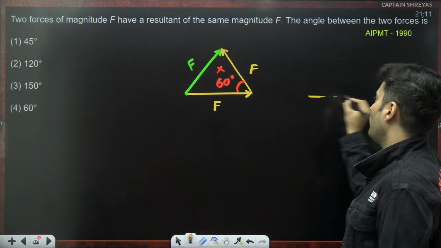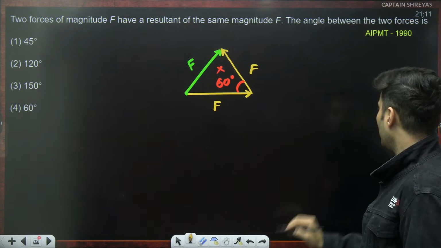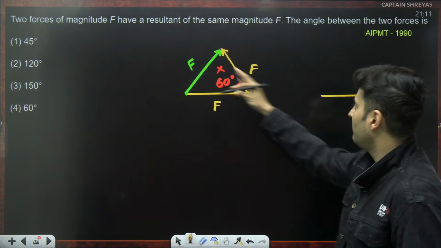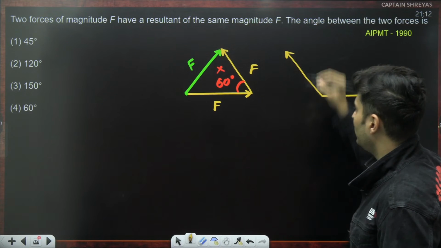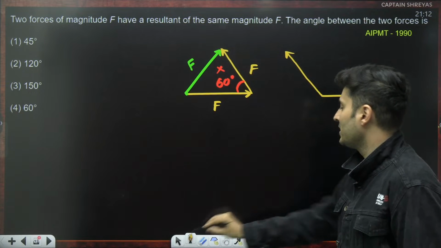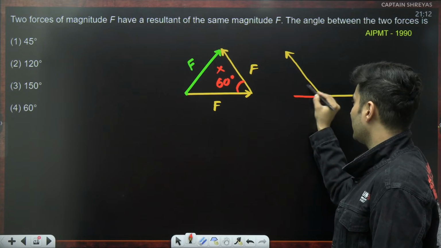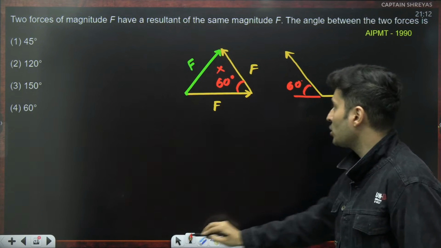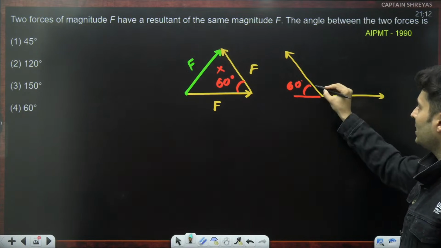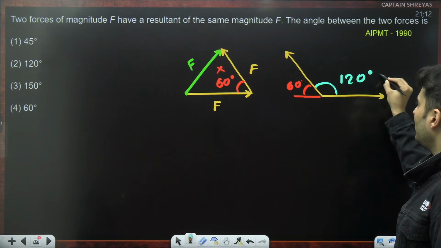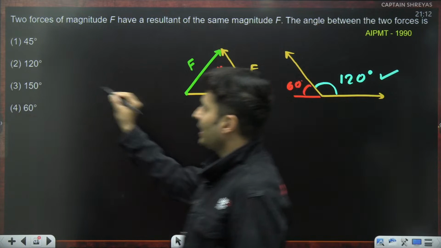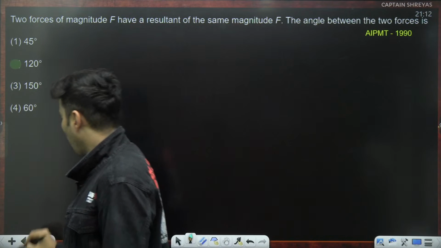So whenever you want to measure the angle, slide the vector so that their tails coincide with each other. So remember, this was 60 degree. So the actual correct angle which you should measure is this angle, which is 120 degree. So hence the correct answer should be option B, which is 120.